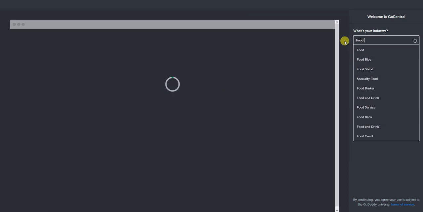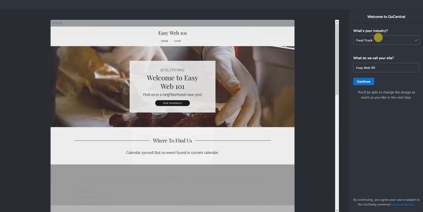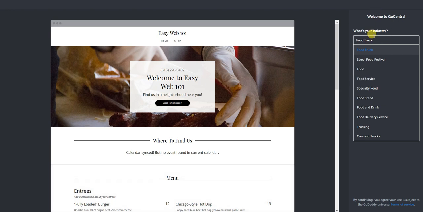So today we're going to design a food truck site, just like the last video. This first part, what's your industry, is just trying to help you pick out a template for your website. So don't worry about it. It doesn't have a lot to do with SEO or anything else.